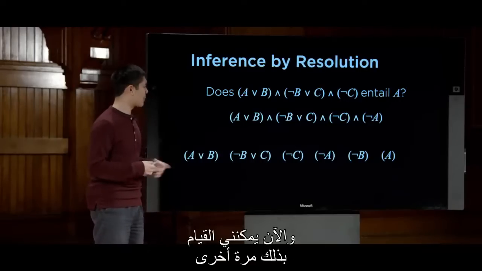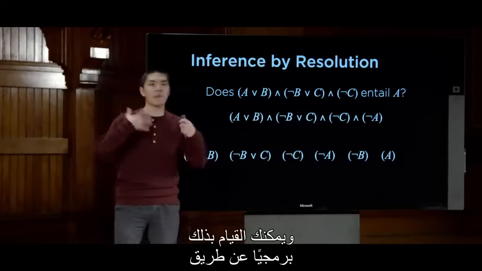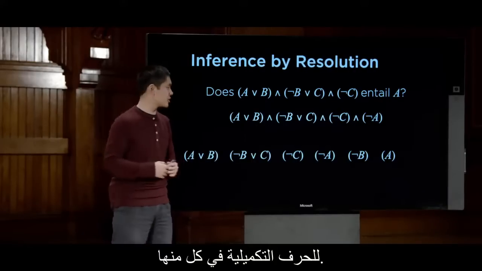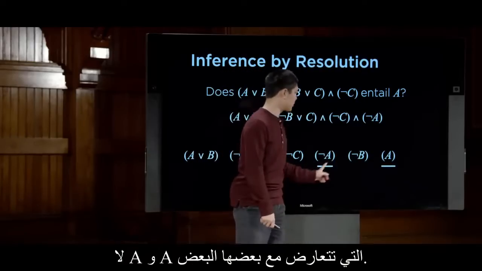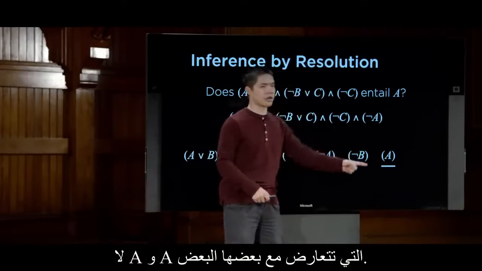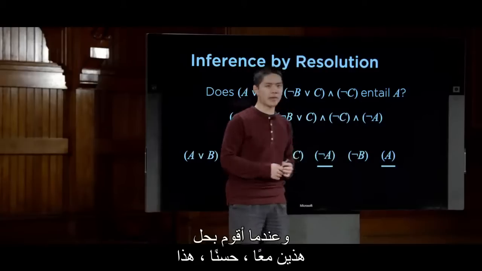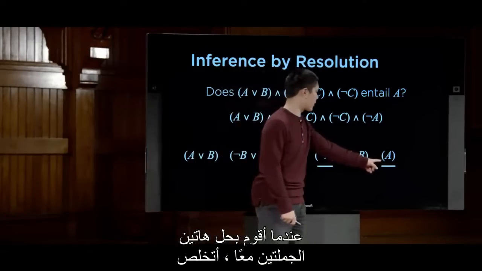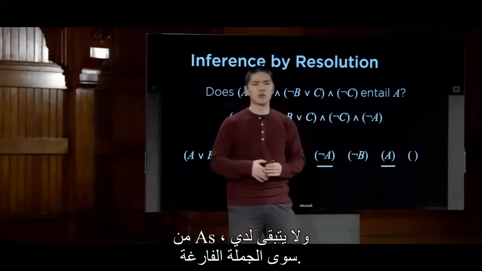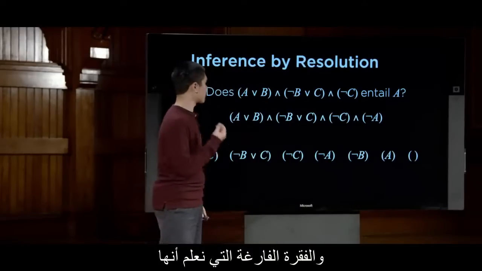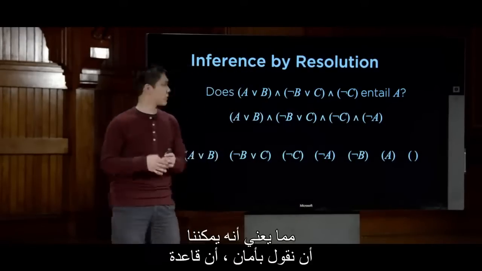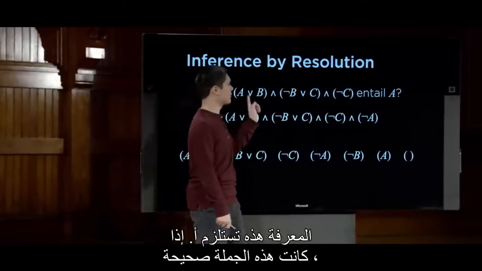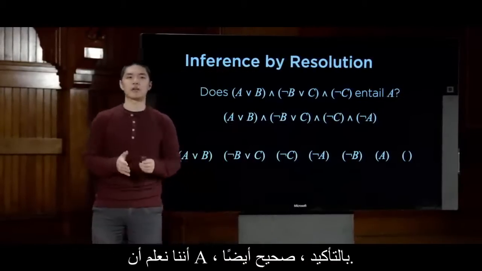And now I can do this one more time. I'm looking for 2 clauses that can be resolved. And you might programmatically do this by just looping over all possible pairs of clauses and checking for complementary literals in each. And here I can say, all right, I found 2 clauses, not A and A, that conflict with each other. And when I resolve these 2 together, well, this is the same as when we were resolving P and not P from before. When I resolve these 2 clauses together, I get rid of the A's, and I'm left with the empty clause. And the empty clause we know to be false, which means we have a contradiction, which means we can safely say that this whole knowledge base does entail A. That if this sentence is true, that we know that A for sure is also true.